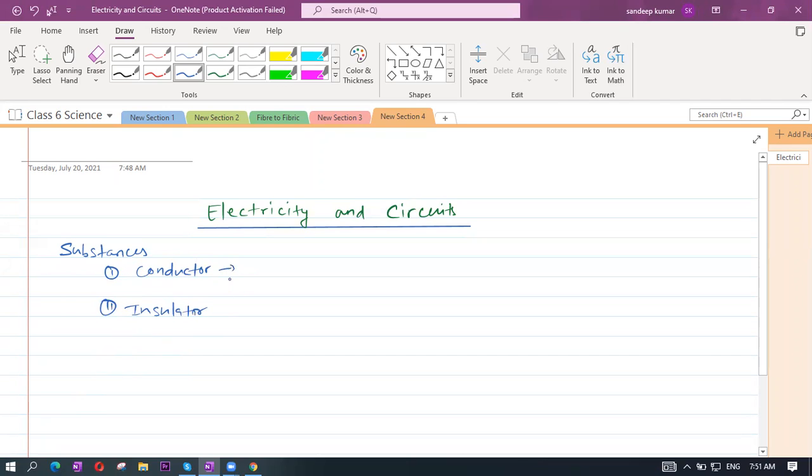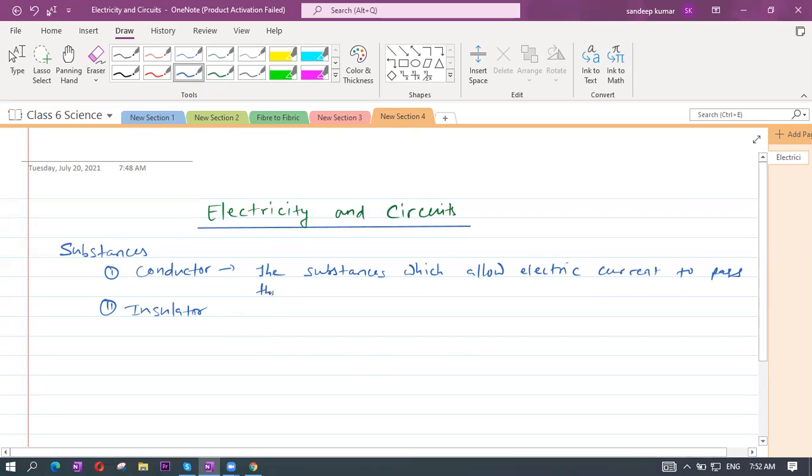So what is a conductor? The materials or the substances which allow the electric current to pass through them. Examples: metals.